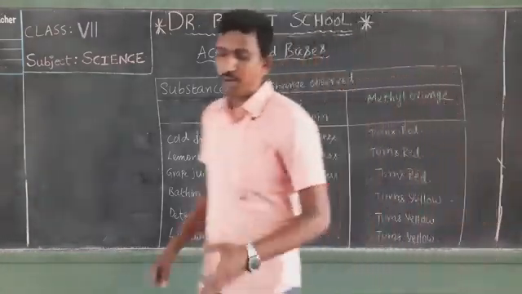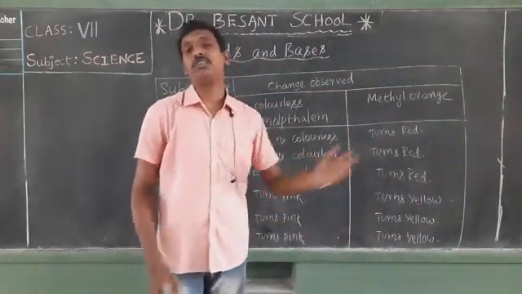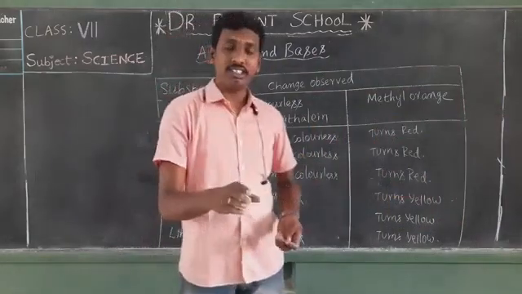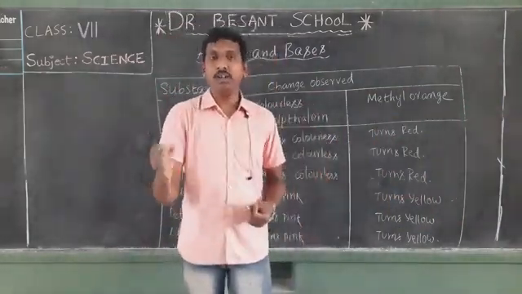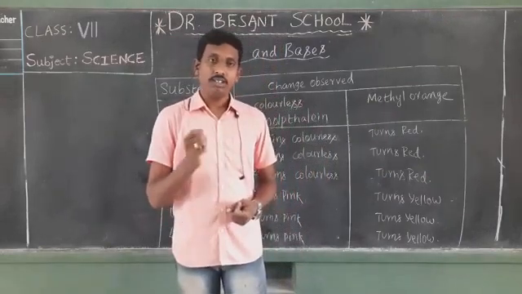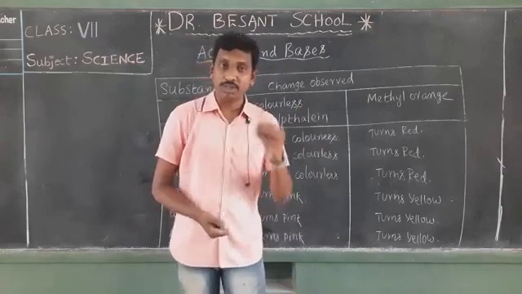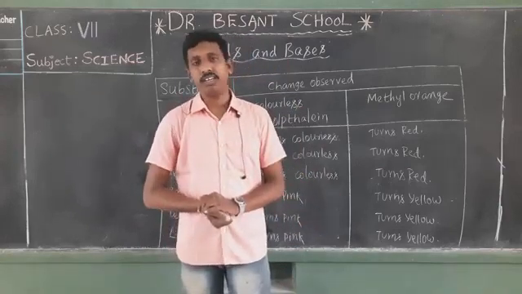So, phenolphthalein remains colorless in acidic medium, turns to pink in basic medium. Methyl orange turns to red in acidic medium and turns to yellow color in basic medium. That's why these two are used as common laboratory indicators to test whether the given substance is acidic or basic. Okay, my dear students.